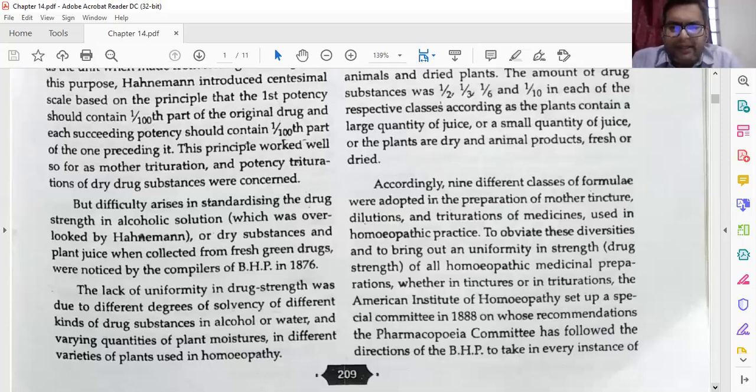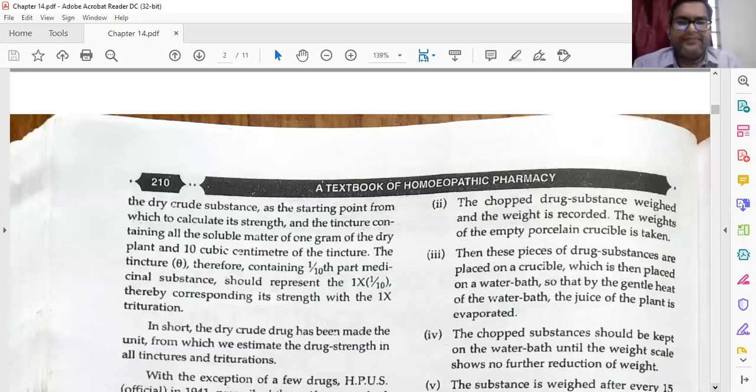Then in 1888, on the whole, the recommendation of the Pharmacopoeia Committee followed the direction of the British Homeopathic Pharmacopoeia to take, in every instance, the dry crude substance as the starting point for calculating strength, with the trituration containing all the soluble materials of 1 gram of the dry plant and 10 cubic millimeters of the tincture.